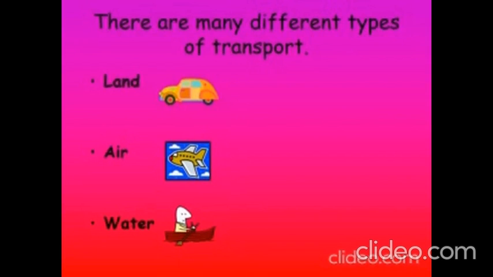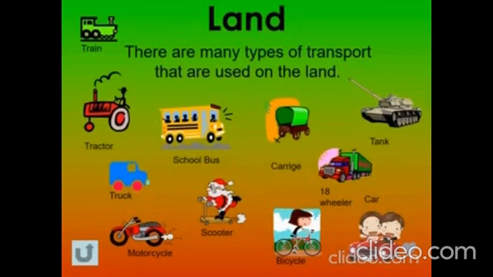You must also understand that there are many different types of transports. There's land transports, air transports, and also water transports. Can you think of any type of transport before looking at the next slide? The first type of transport that we have is land transports. There are many types of transports that are used on the land, or the ones that we can get to see on the street, on the highways, or somewhere close by in our community.